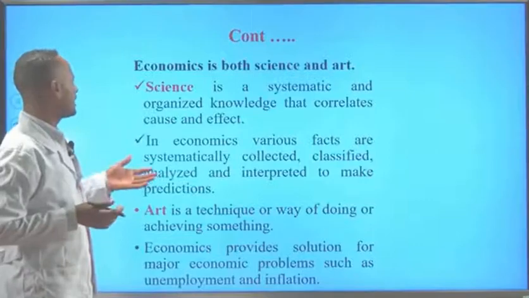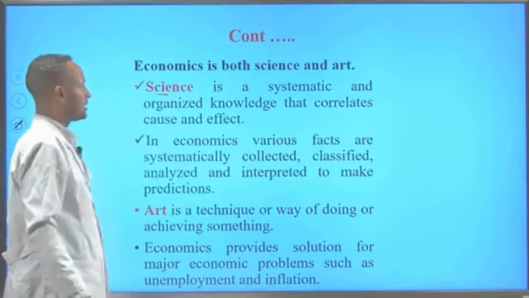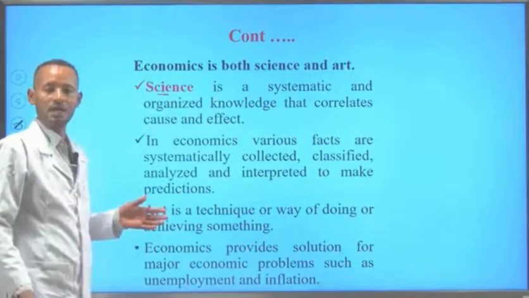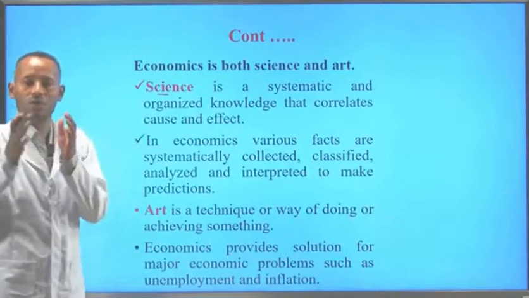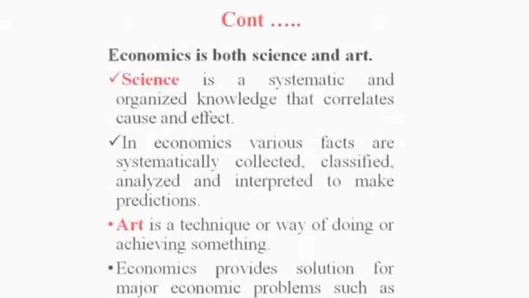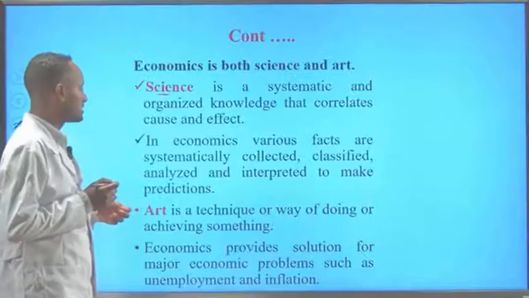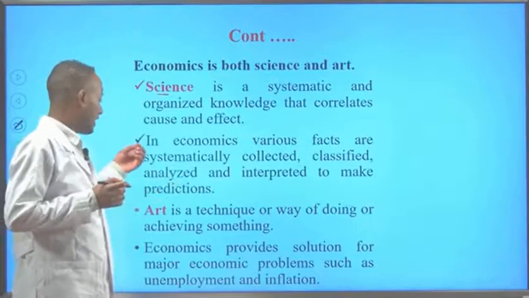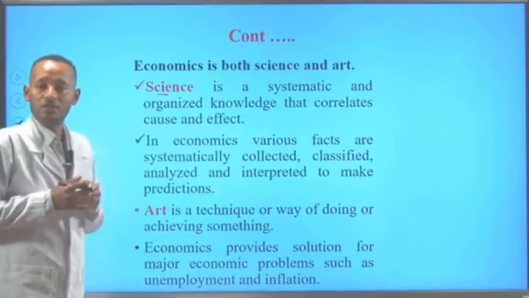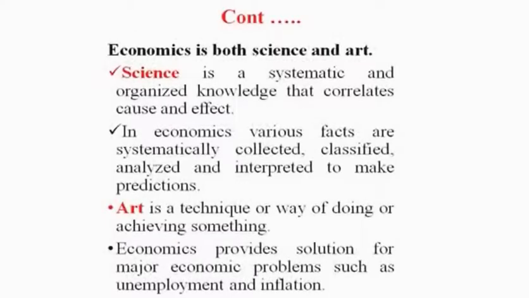Economics is both science and art. When we say something is science, science is a systematic and organized knowledge that correlates cause and effect. Or simply, if something involves causes and effects, we can consider it as science. So in economics, we study various factors systematically, and we collect and classify them. Then after analysis, we make interpretation. So economics is considered as science because it also involves causes and effects.